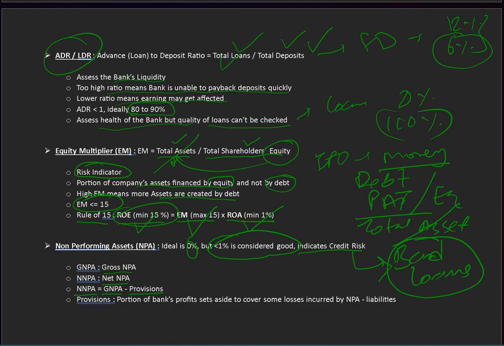So what does the bank do? The bank earns net profit. Out of this net profit, they keep some cash, like free cash flow, and some profit they use to cover up these bad loans and take them out from the books of accounts. This is called provisions. So a portion of the bank's profit is set aside to cover losses incurred by the NPAs, and this is shown in the balance sheet, in the liability row. Okay, so this is called non-performing assets.